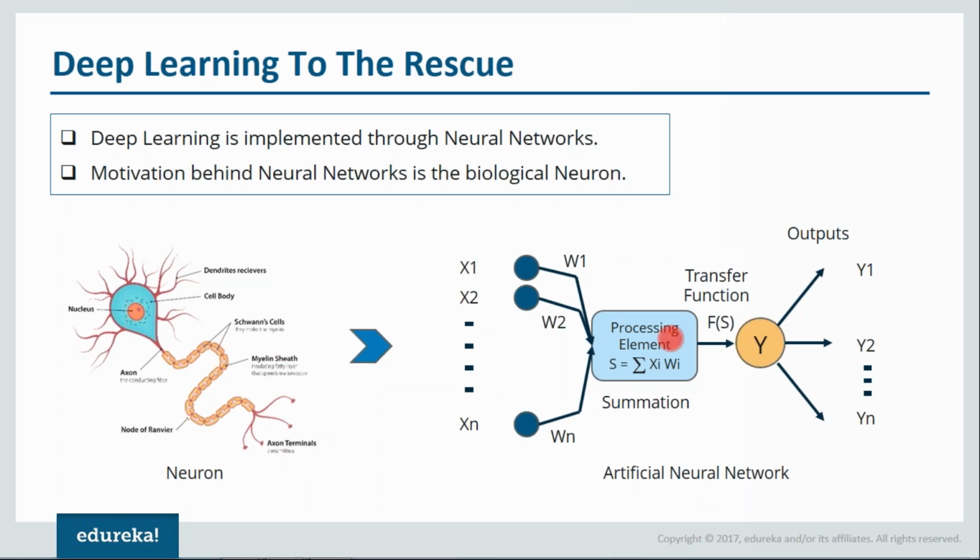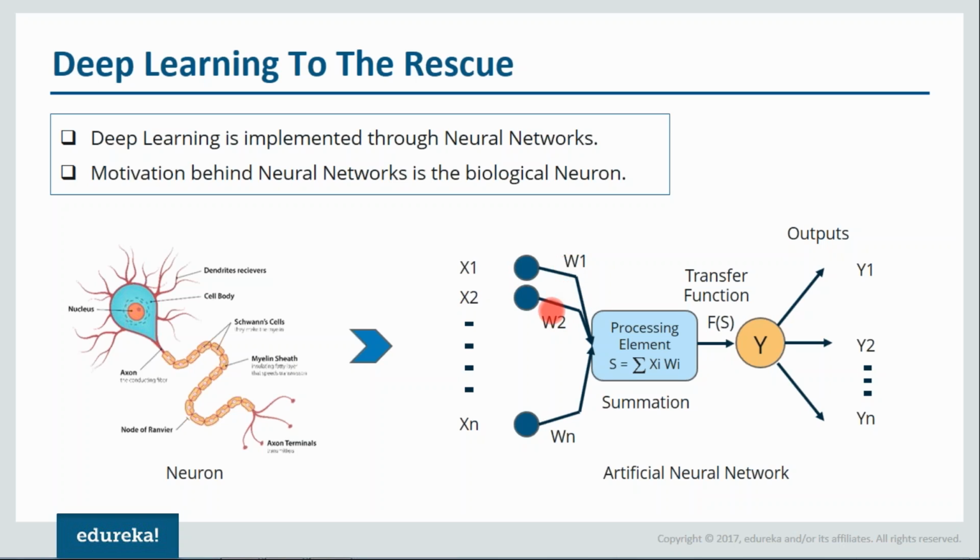On the right hand side of your slide, you can see an artificial neuron. Now let me explain that. Over here, similar to neurons, we have multiple inputs. These inputs will be provided to a processing element, like our cell body. And in the processing element, what will happen? Summation of your inputs and weights. When it moves on, the inputs will be multiplied with our weights.